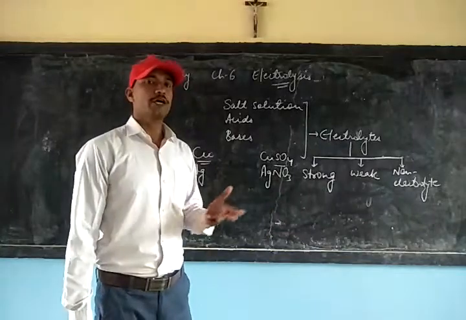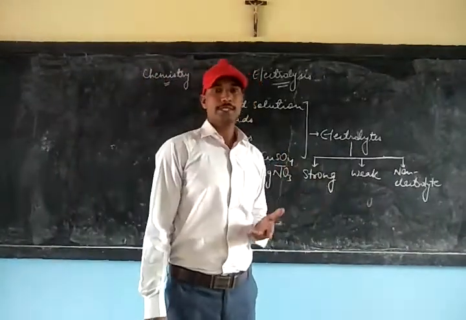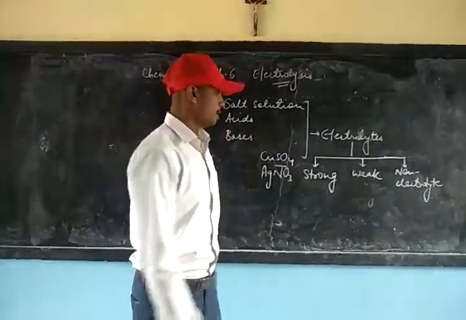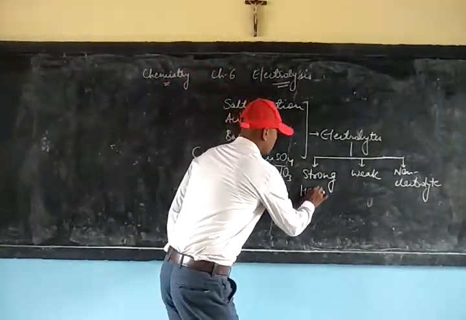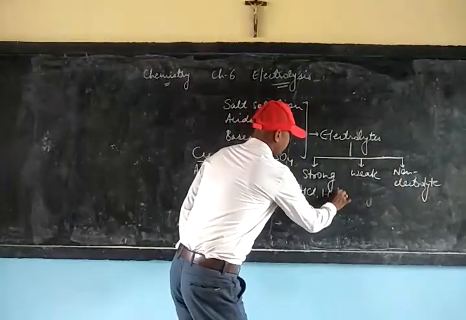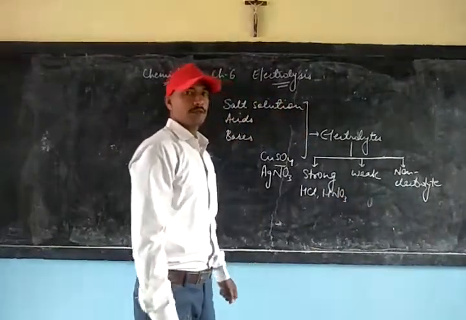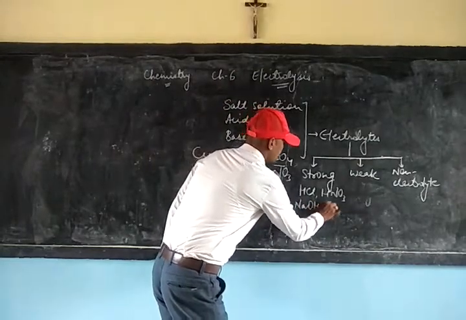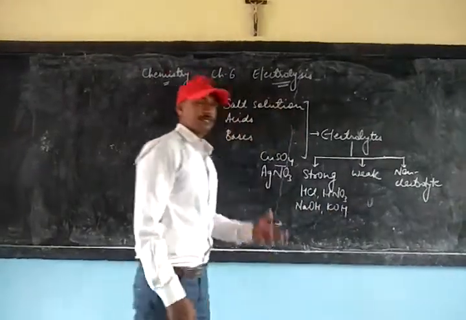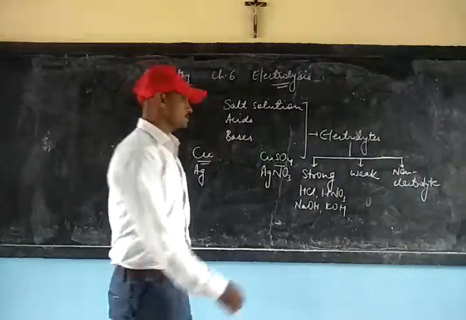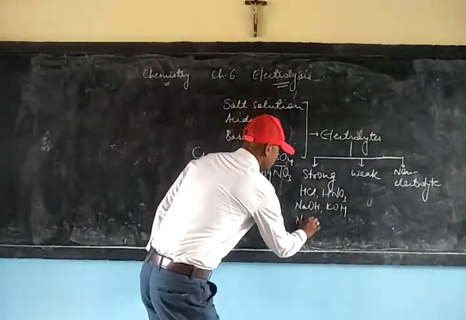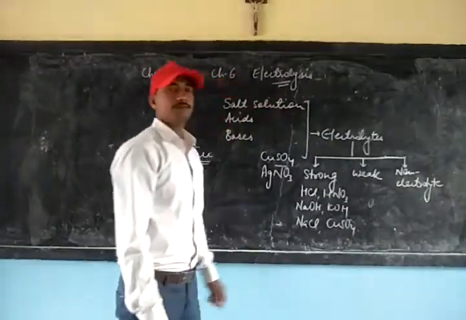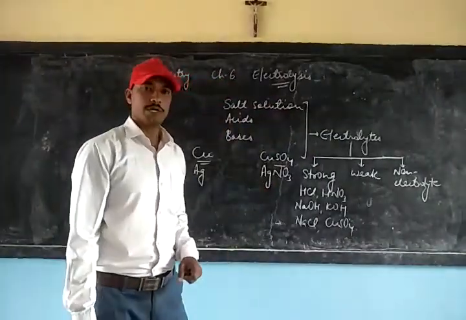Examples of strong electrolytes can be strong acids, strong bases, and some salts: acids like hydrochloric acid, nitric acid, bases like sodium hydroxide, potassium hydroxide, etc. Salts like sodium chloride, copper sulfate, etc. These are the strong electrolytes.